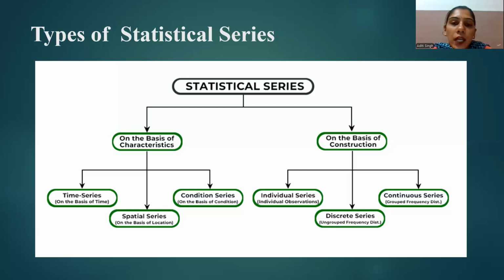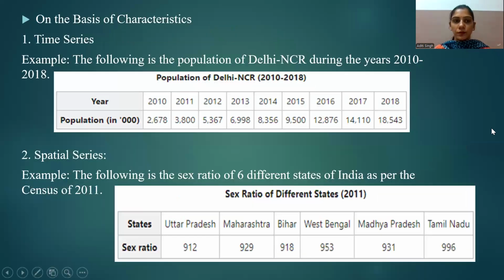The next type of series is based on construction. When a series is based on construction, it is also of three types: individual series, discrete series, and continuous series. So let's discuss all the types of series in detail. First we will start with the basis of characteristics.